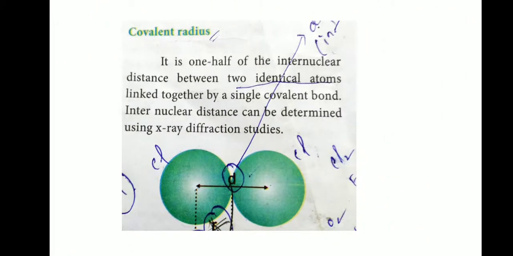Next, there are three types of atomic radius: covalent radius, metallic radius, and last one, van der Waals radius. First one, covalent radius. It is one half of the internuclear distance between two identical atoms linked together by a single covalent bond. Internuclear distance can be determined by using X-ray diffraction studies.